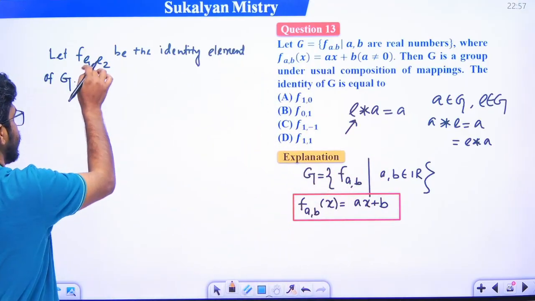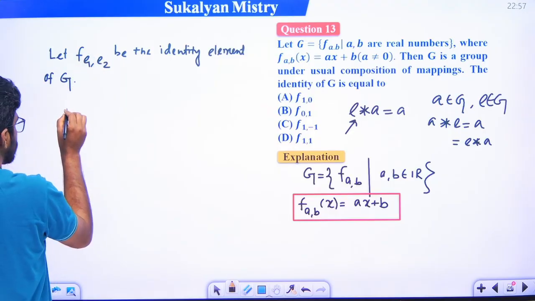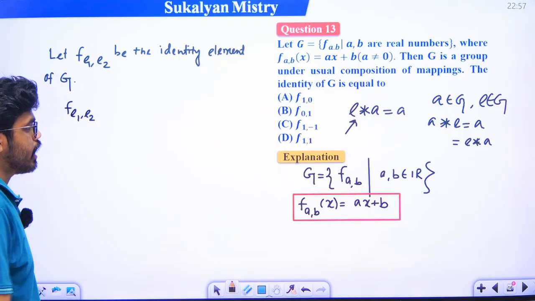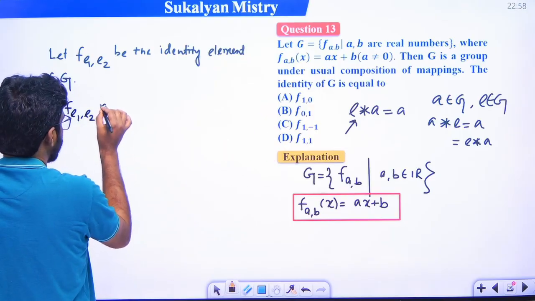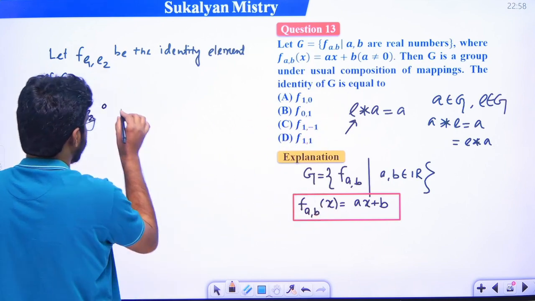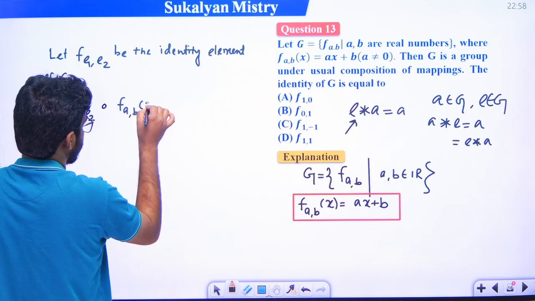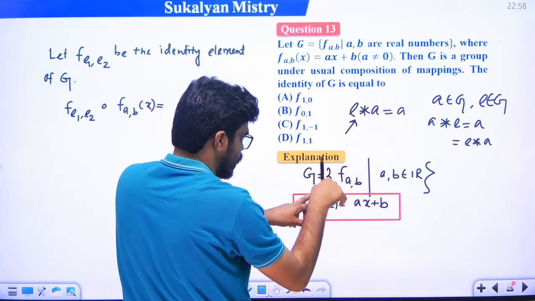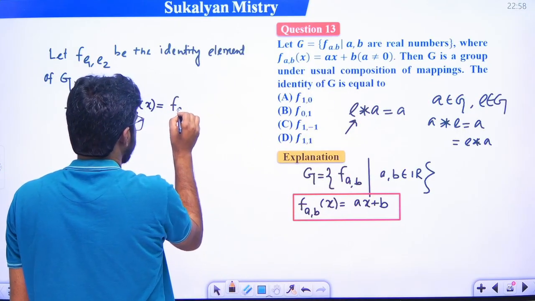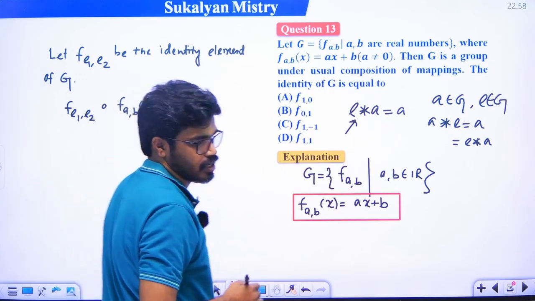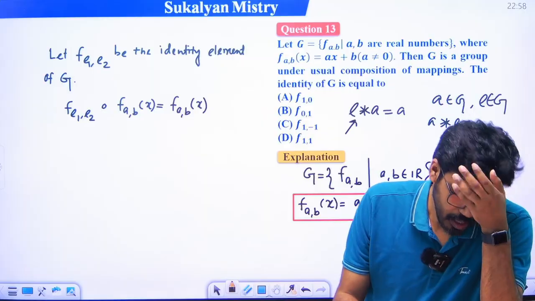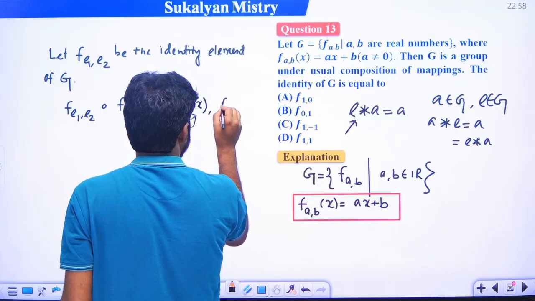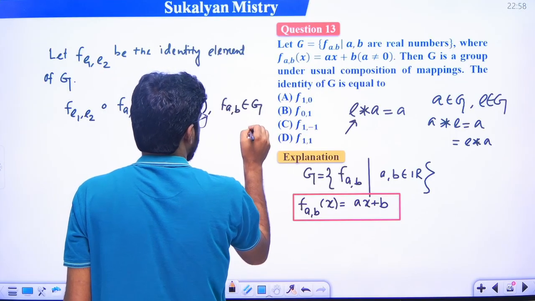So here we consider f e1 comma e2, so this is the identity element, right? So f e1 comma e2. Okay, f composition a, what is a? That is f of ab, f a comma bx, right? So this equal to কী হবে a. a is an element of G, তাহলে এখানে এলিমেন্টগুলো কী f of ab, so f a comma bx. Is it clear? Okay, ঠিক আছে, দেখো বুঝতে পারলে কিনা. Here f ab belongs to G for